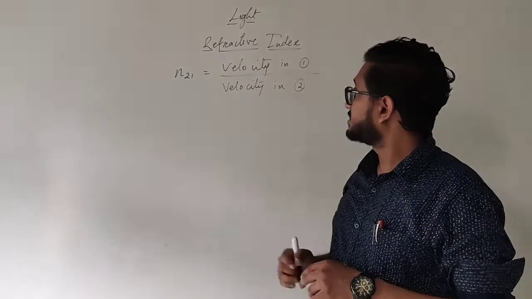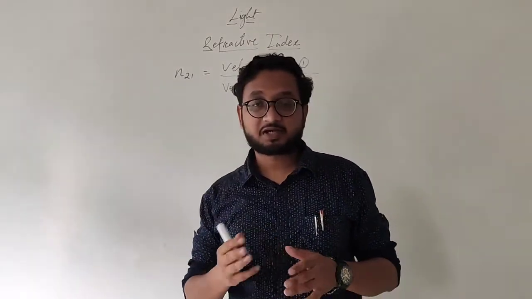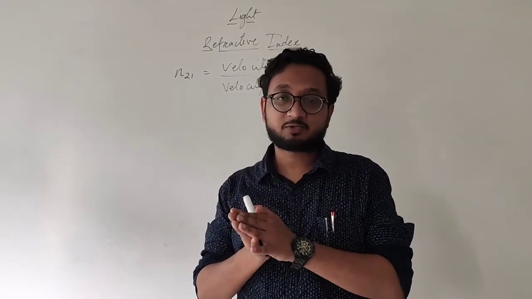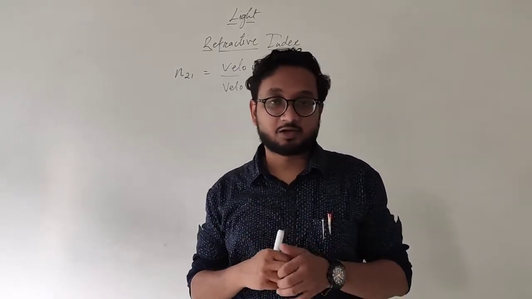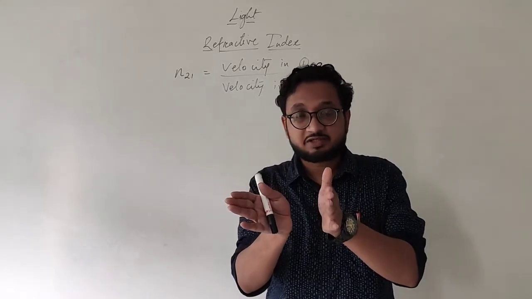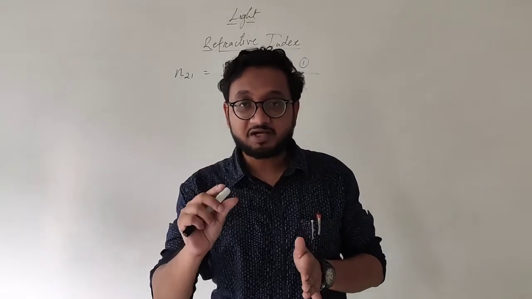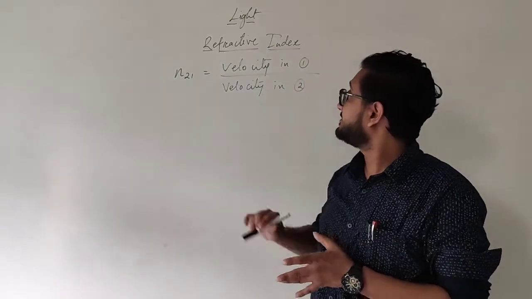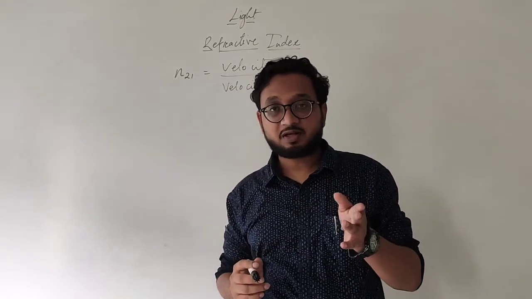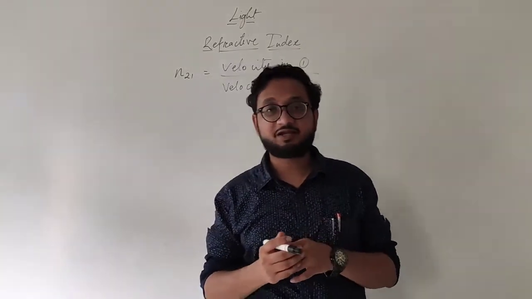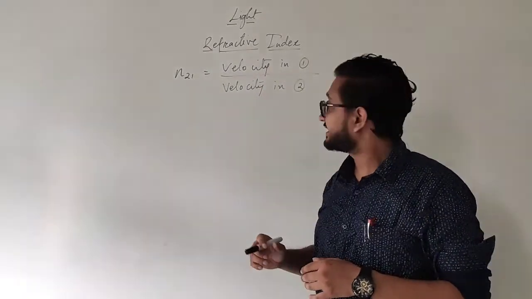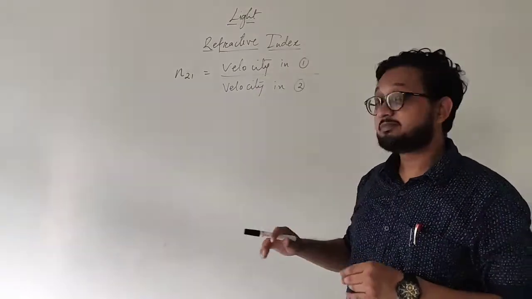Okay students, so we just talked about refractive index, that is the comparison of the velocities, how much the light will bend from one medium to another medium whenever it is entering. Okay, so to what extent the light will change its path depending on the type of medium, and that is described by refractive index. Okay, and we have two formulas. One is Snell's law, sin i upon sin r gives us the refractive index, or the second one is using the velocities in both the mediums.